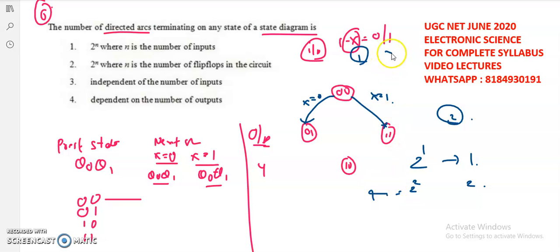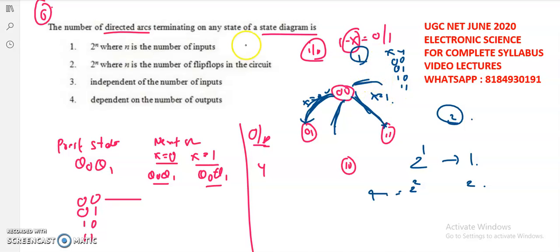Two inputs means, let's take x and y. Then 0, 0, 0, 1, 1, 0, 1, 1. So for 0, 0, it will go to here, and for 0, 1, it may go to here, and for 1, 0, it may go to some other state, and for 1, 1, it may go to some other state. Okay. So total 4 different arcs. So here each and every arc represents 0, 0, 0, 1, 1, 0, 1, 1.